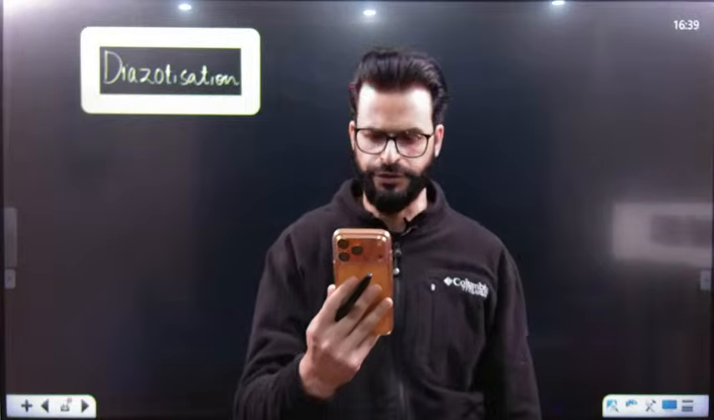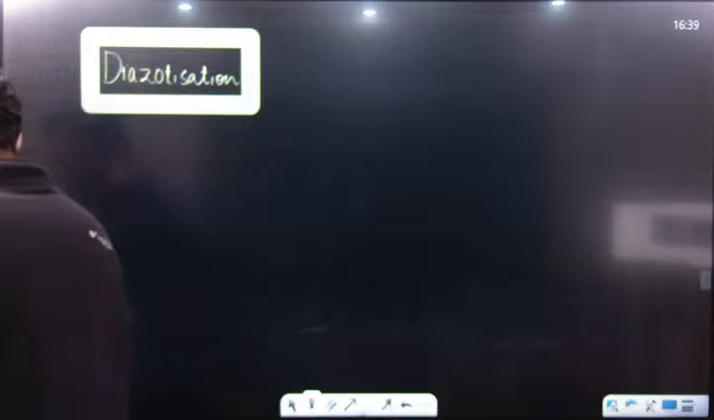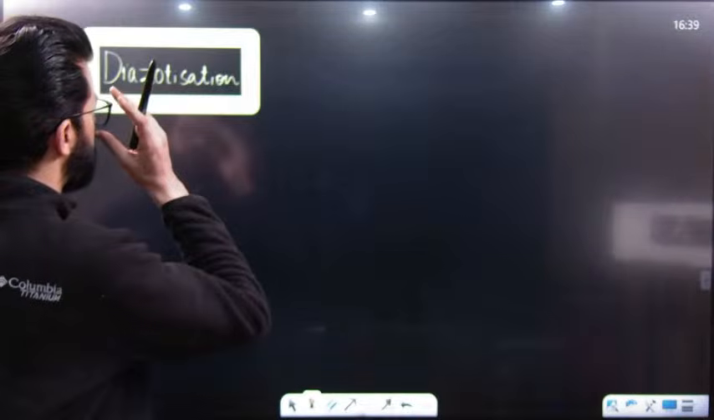Yes, that is the NCERT line. Exactly, that's the NCERT line, and NCERT is very, very important for you. We use tosyl chloride or paratoluene sulfonyl chloride instead of benzene sulfonyl chloride. Great. After this, we are having diazotization.